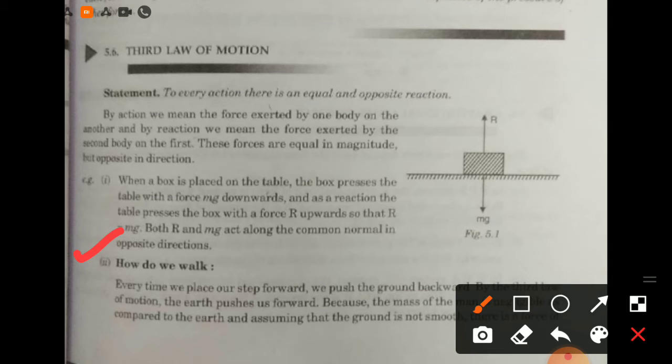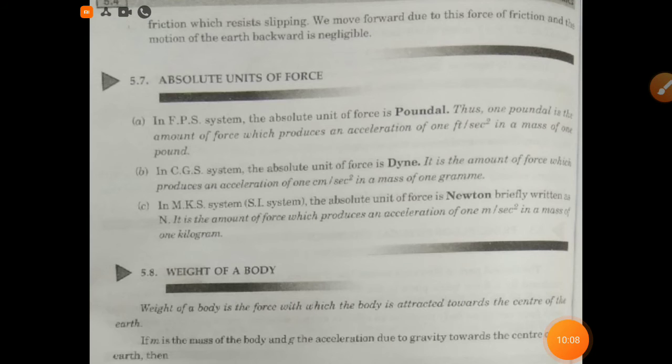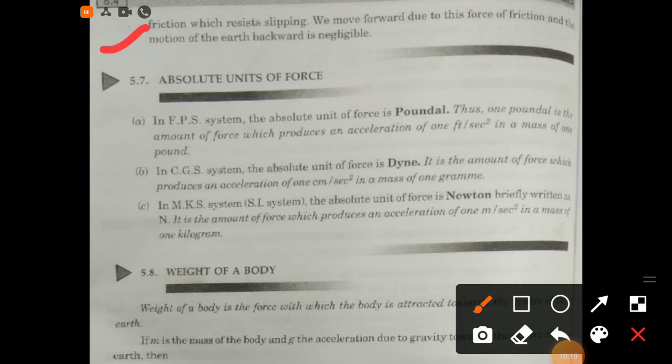How do we walk? Every time we place our step forward, we push the ground backward. By the third law of motion, the earth pushes us forward. The mass of the man is negligible as compared to the earth, and assuming that the ground is not smooth, there is a force of friction which resists slipping. We move forward due to this force of friction, and the motion of the earth backward is negligible.